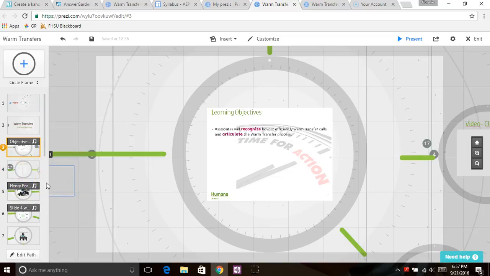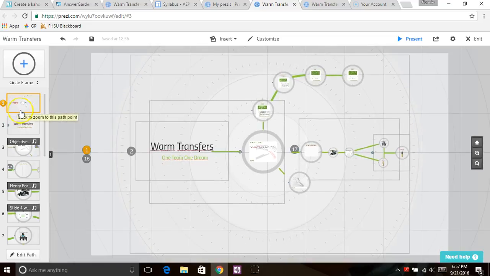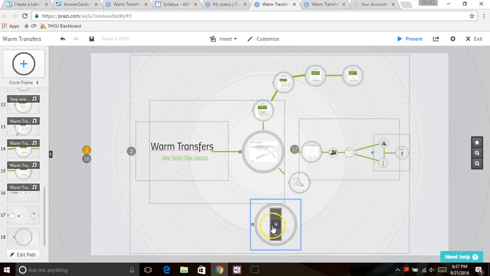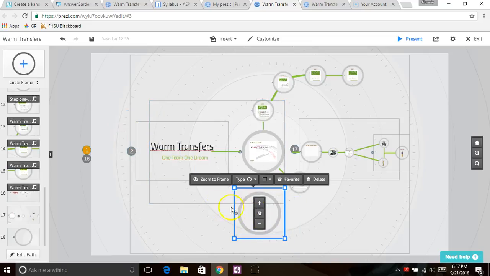Now, if you want to add what I call a slide, all you have to do is click right here in the circle frame, and you can drag it anywhere you want. And that will add it to the end of the presentation. Now you can move it anywhere you like to change where it is in the presentation.